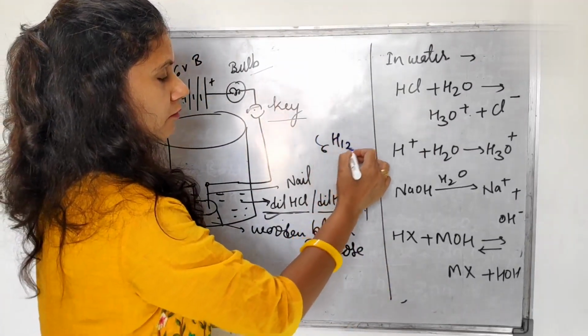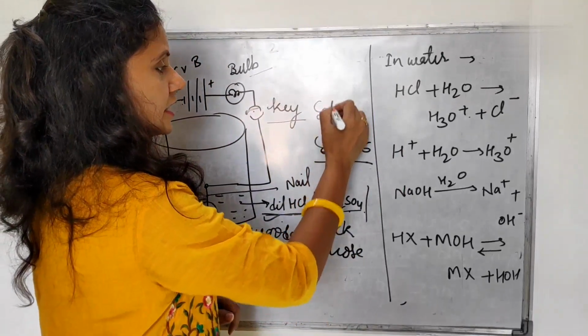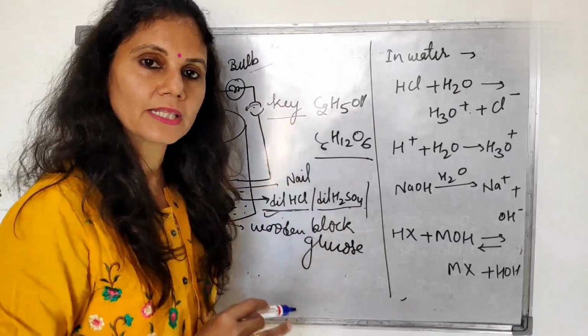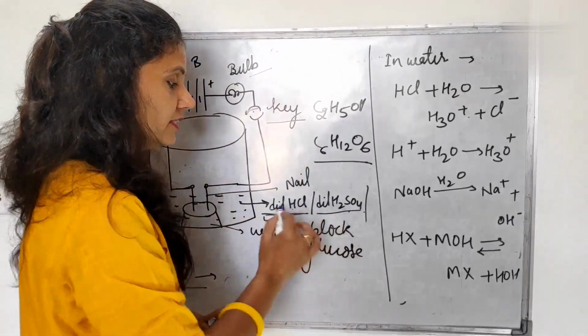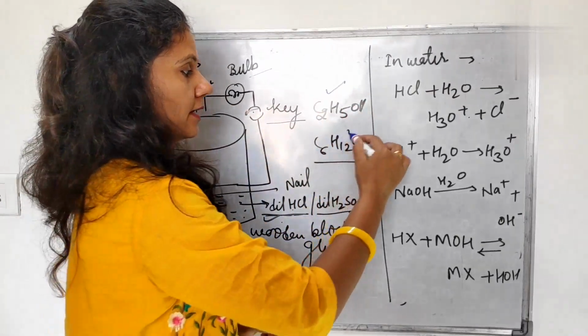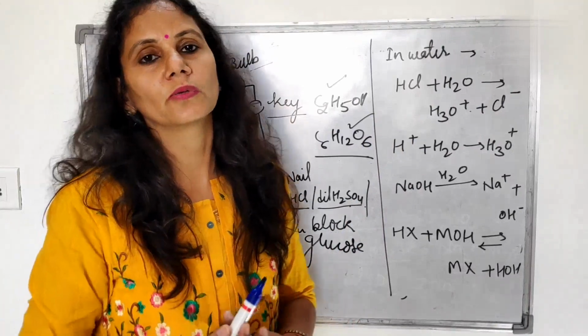Glucose is C6H12O6. If we put some amount of glucose or ethanol in it, we have to repeat this activity. We have to remove these and add some amount of water. One time ethanol and another time glucose we have to add. So we can see the bulb is not glowing at all.